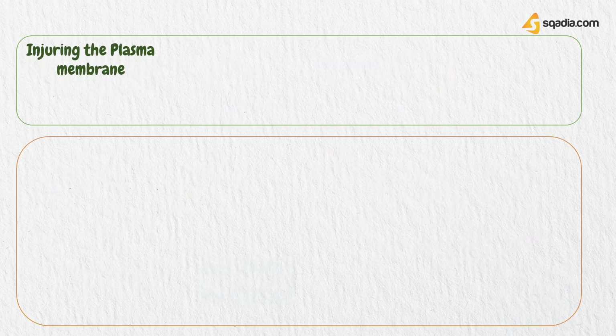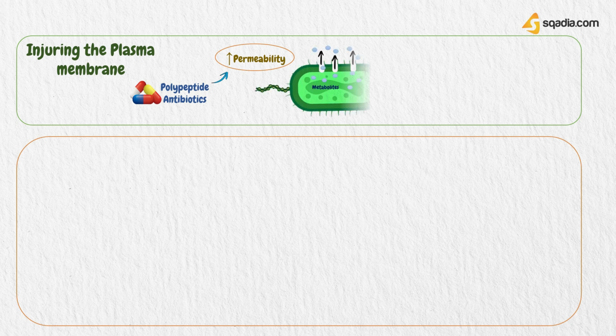Next, by injuring the plasma membrane. Certain antibiotics, especially polypeptide antibiotics, bring about changes in the permeability of the plasma membrane that result in the loss of important metabolites from the microbial cell that are needed for their survival.